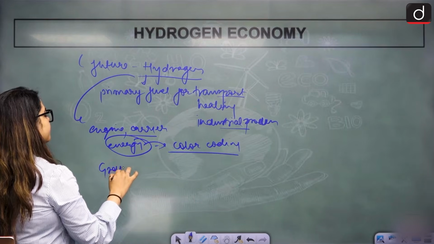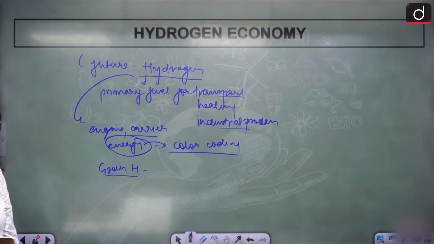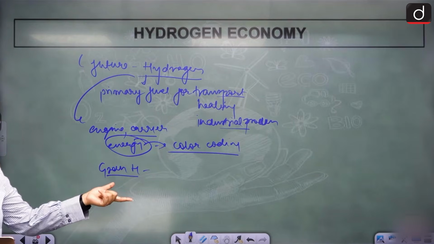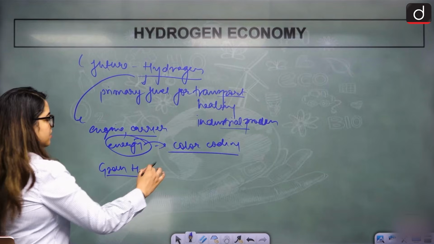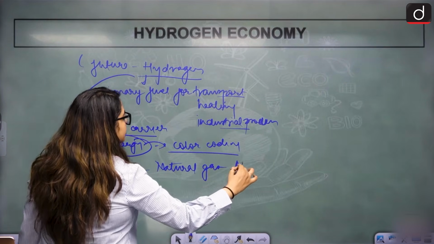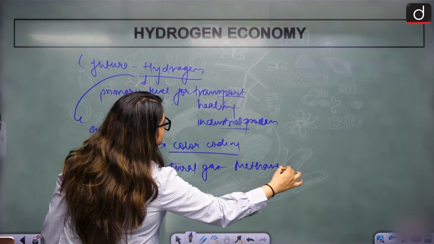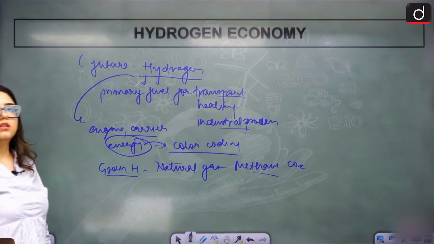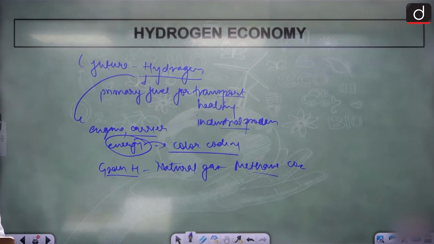Gray hydrogen is produced from natural gas, that is methane, via steam reforming, releasing CO2. Then we have blue hydrogen.